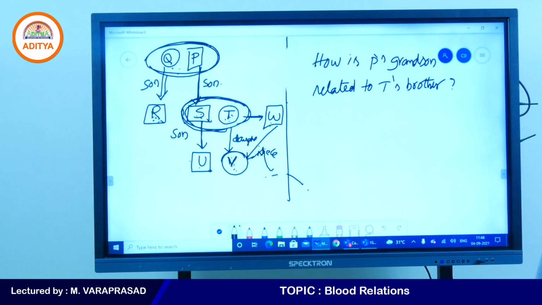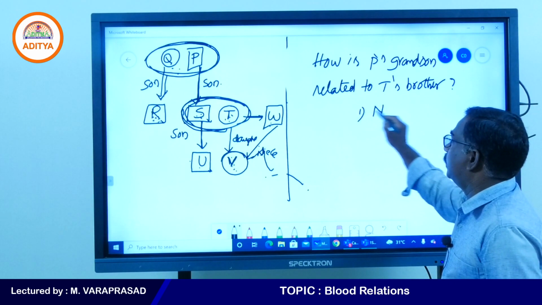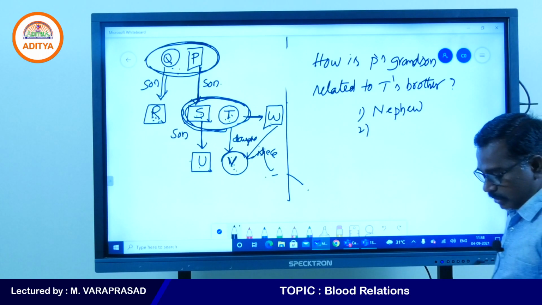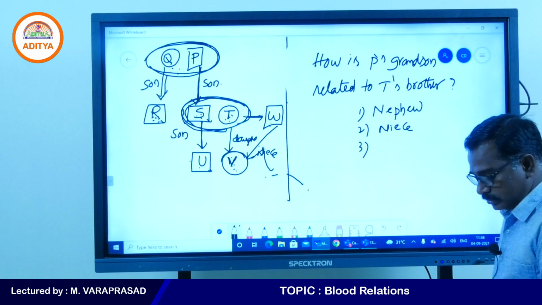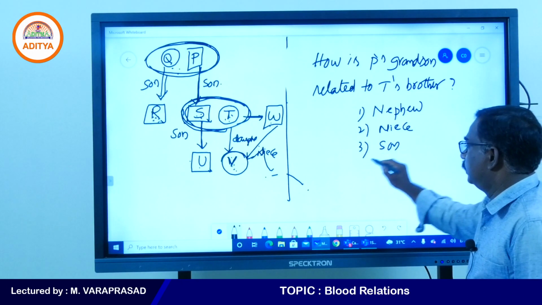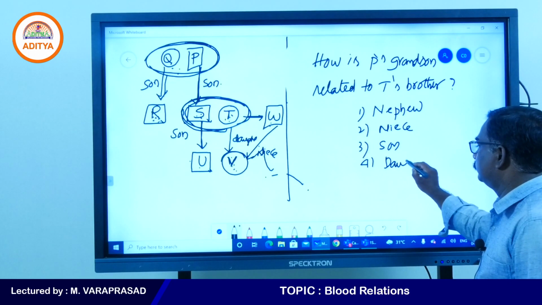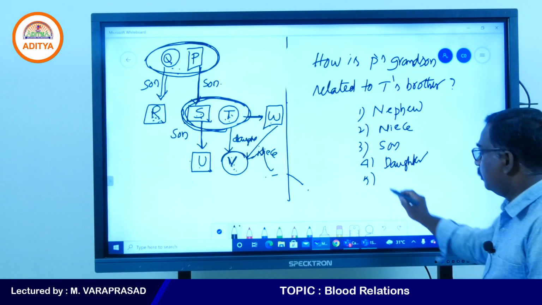Yes, my students. How is P's grandson related to T's brother? If you want, I will give options. Nephew is the first option. Second option is niece. Third option is son. Fourth option is daughter. And fifth option is brother.